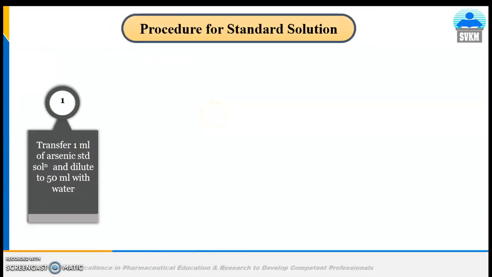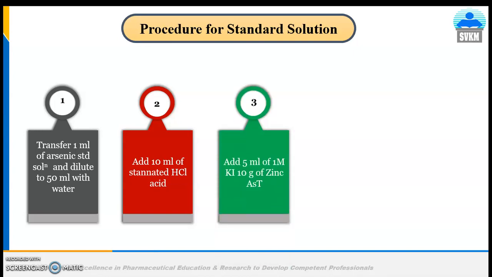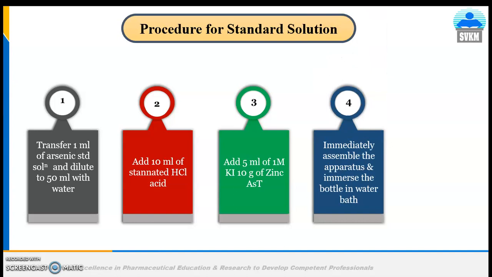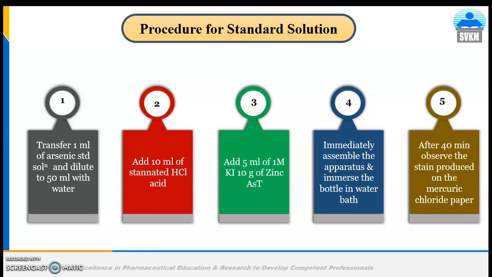Now, the procedure for the standard solution. Transfer 1 ml of arsenic standard solution and dilute to 50 ml with water. Then add 10 ml of stannated hydrochloric acid. After that, add 5 ml of 1 molar potassium iodide and 10 gram of zinc, and immediately assemble the apparatus and immerse the bottle in a water bath. Then after 40 minutes, observe the stain produced on the mercuric chloride paper.